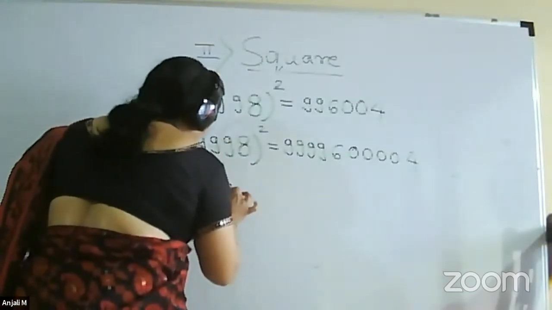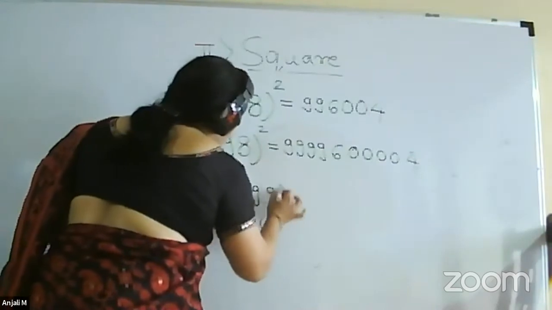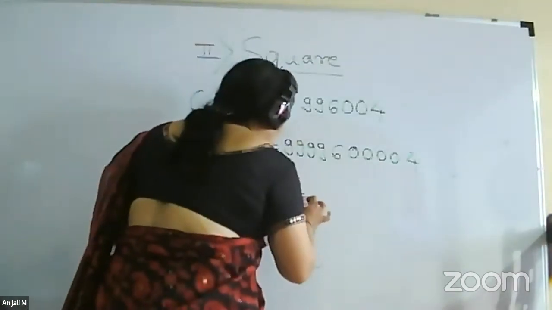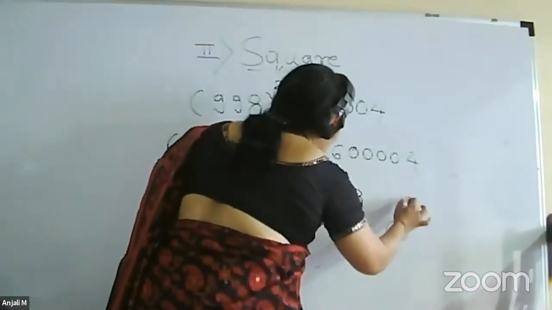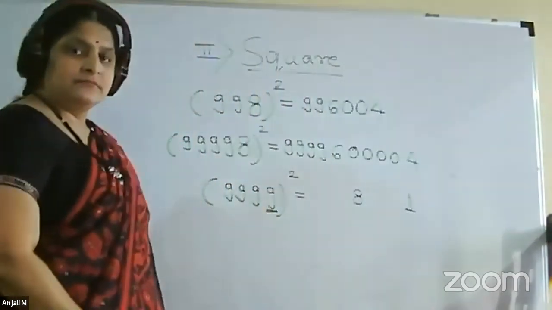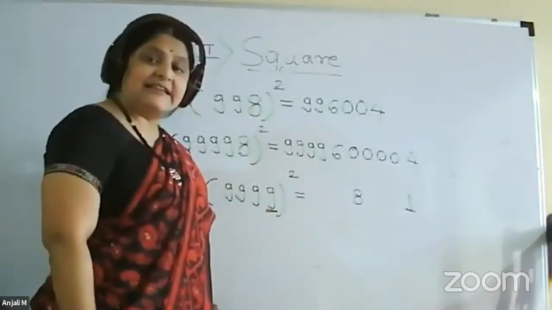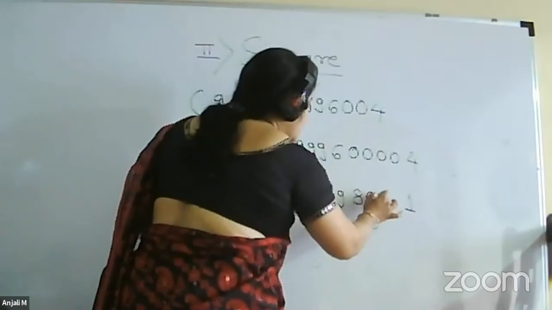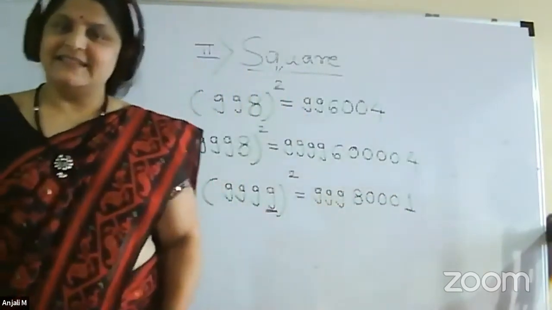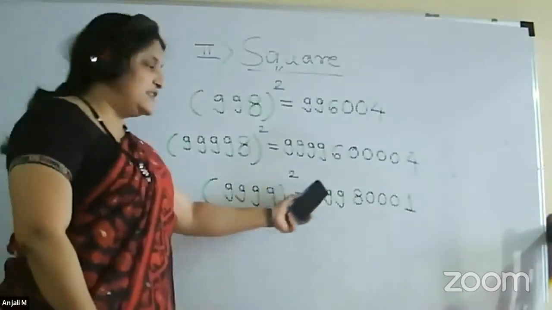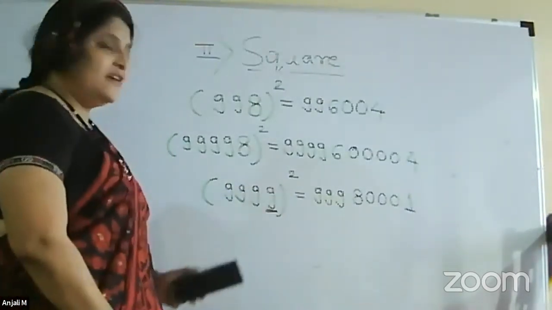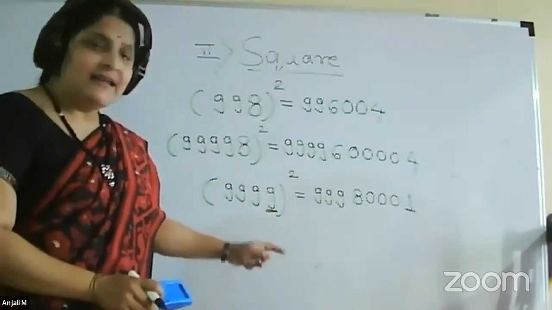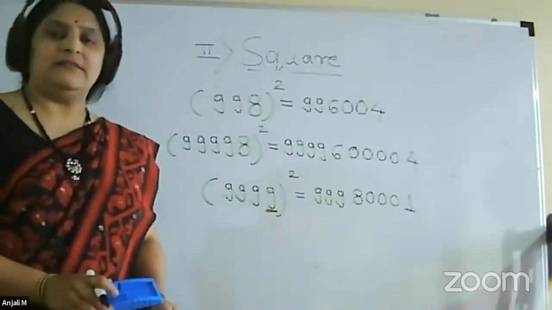Now here, suppose we have 9999 square. So for this 9, what we have to do? Write 9 square, so it is 81. And count the remaining number of 9s, that is 3 9s are there. So write 3 9s before 8 and 3 zeros after 8. So this is the formula for a square of a number which ends with either 7 or 8 or 9, and all the remaining digits are 9.